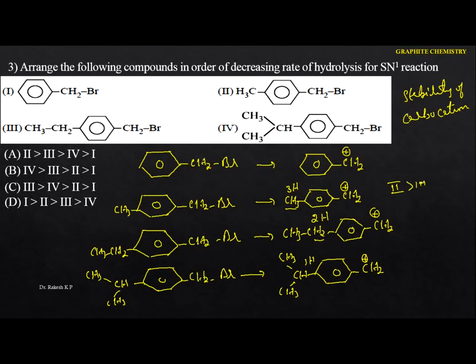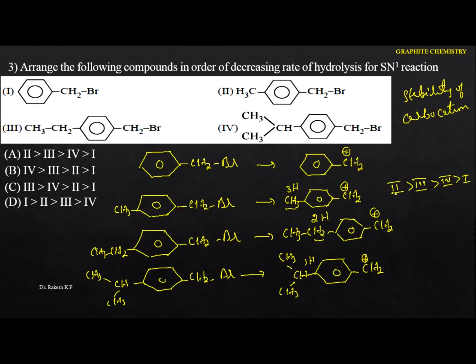Because it is having 2 hydrogens involved in the hyperconjugation. What about here? That is the 1 hydrogen. That is the fourth one. Okay, but see the first one here, we don't have any electron donating group. That means it does not show hyperconjugation, but normally it shows the resonating effect. Okay, the least reactive will be the first one.